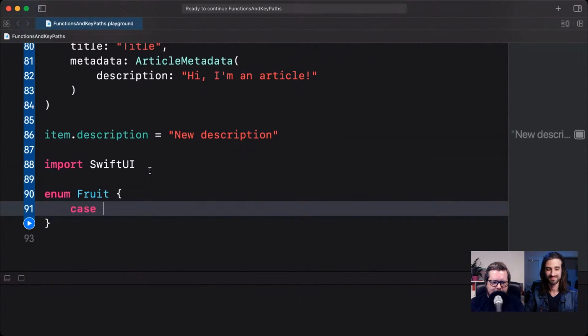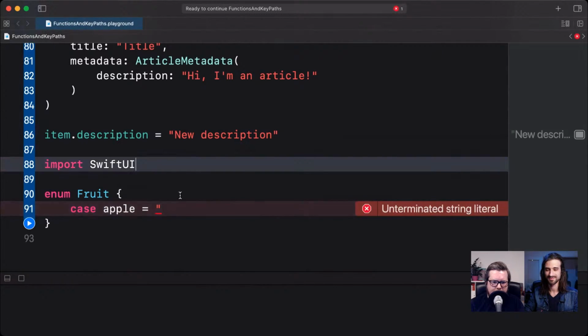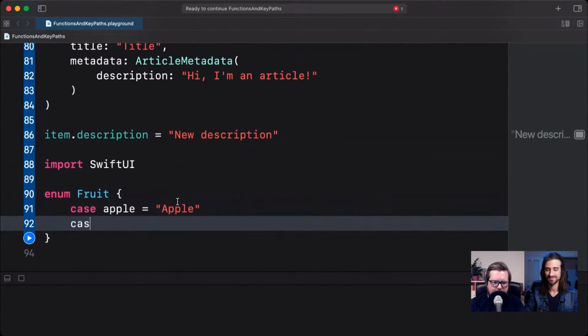So the first thing we might have is apple, of course, here, right? And we can get a little apple emoji. My emoji picker doesn't work. All right, let's just type it out as apple like this then, and let's have also banana.